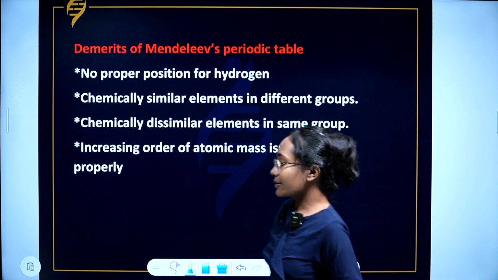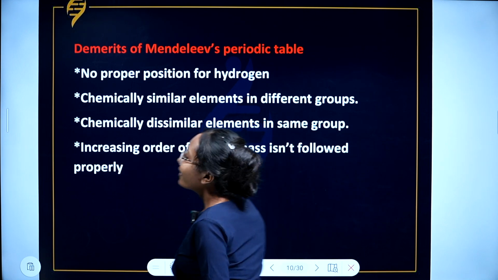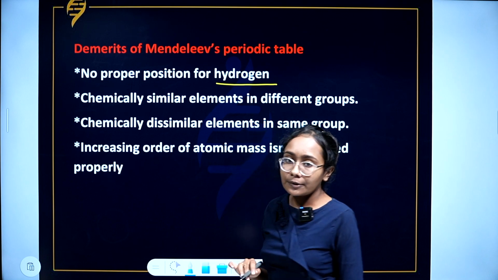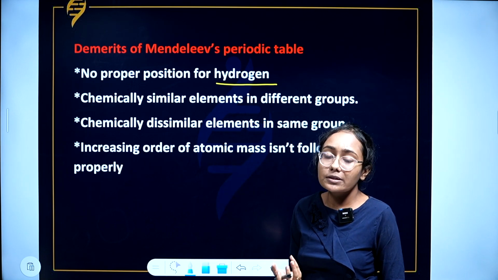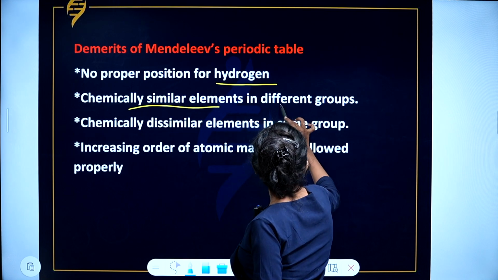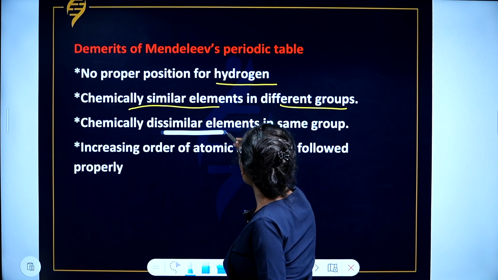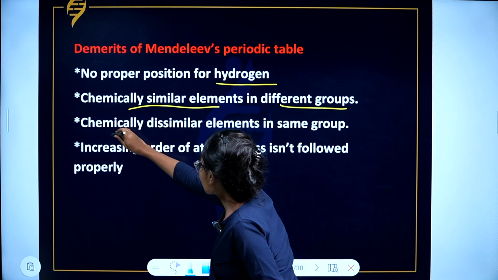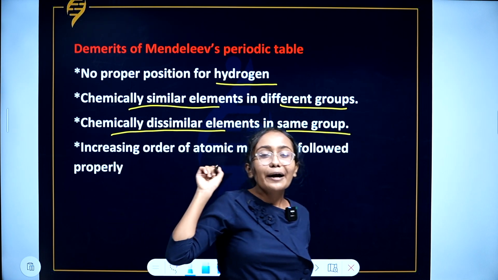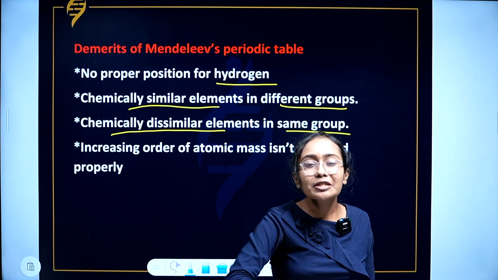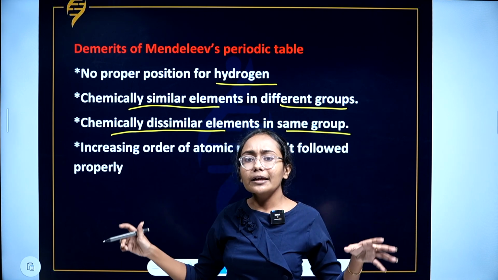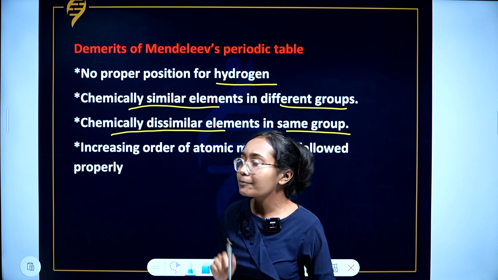Now coming to demerits. Demerits in the periodic table of Mendeleev. No proper position for hydrogen was given. He was not able to give a proper position for hydrogen. Chemically similar elements were kept in different groups, and chemically dissimilar elements were kept in the same group. So it's actually a buy one get one, because chemically similar elements were kept in different groups, and chemically dissimilar elements, no chemical match, such elements were kept in the same group.